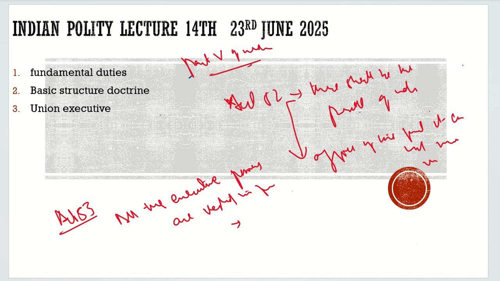Now the question is, what is this executive power? This is the real question. Even if the constitution says all the executive powers are vested with the president, what is that executive power? That we will discuss tomorrow, and we will try to complete the office of the president if possible tomorrow.